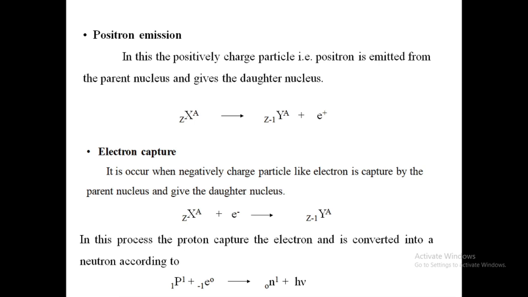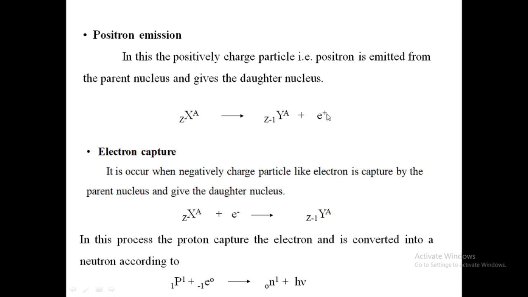Positron emission. In this, a positively charged particle, that is a positron, is emitted from the parent nucleus and gives rise to the daughter nucleus, that is, ZXA gets converted into Z-1 YA plus positron e+.